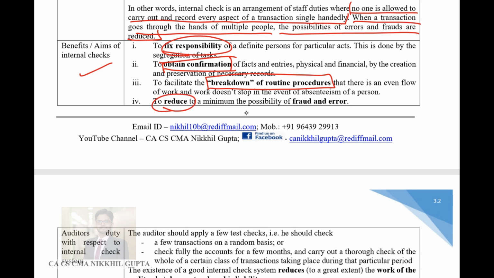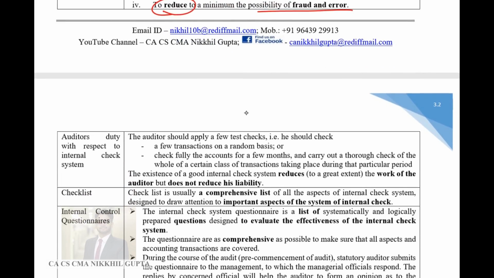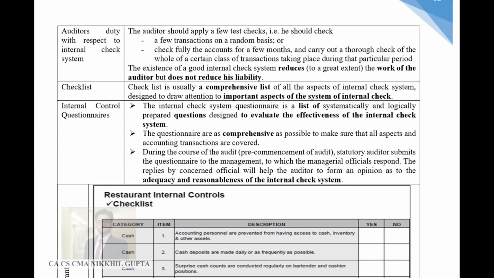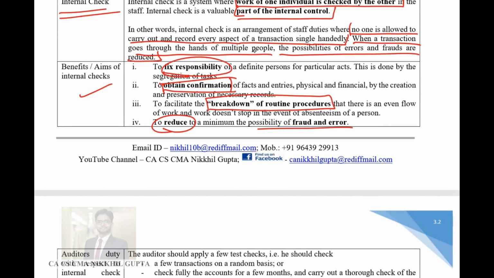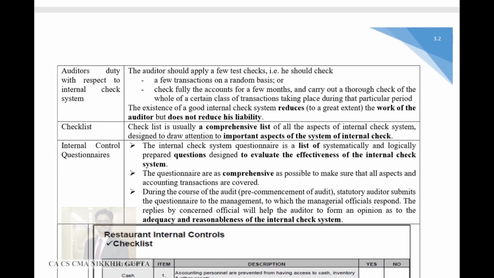Then fourth is it reduces the chances of fraud and error. Of course, if 2-3 people are looking at one transaction, it will definitely reduce the chances of fraud and error. So these are the 4 benefits of internal check: fixes responsibility, obtain confirmation, breakdown of routine procedure, and reduce errors and frauds in a transaction.